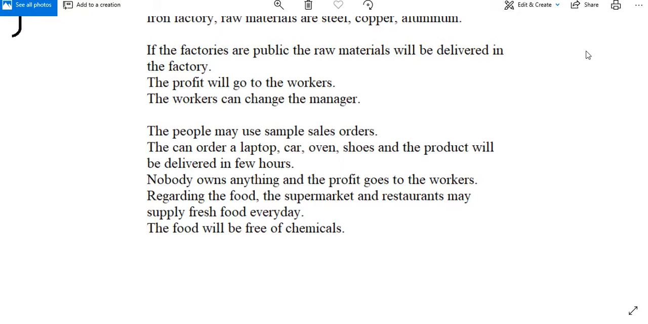Regarding the food, the supermarket and restaurants may supply fresh food every day. The food will be free of chemicals.